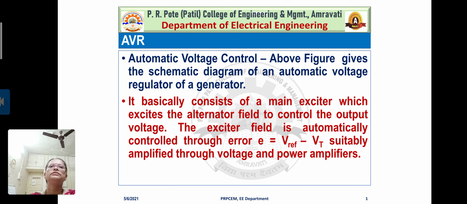Automatic voltage control gives a schematic diagram of an automatic voltage regulator of a generator. It basically consists of a main exciter which excites the alternator field to control the output voltage. The exciter field is automatically controlled through the error E equal to V reference minus Vt, as we have seen in the block diagram, which is suitably amplified through voltage and power amplifiers.